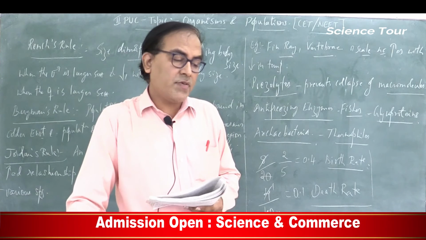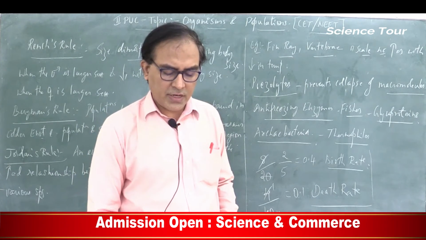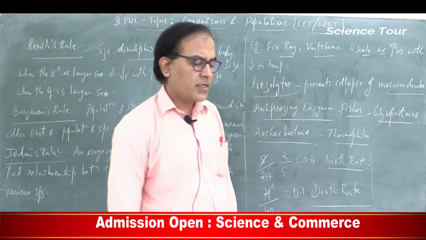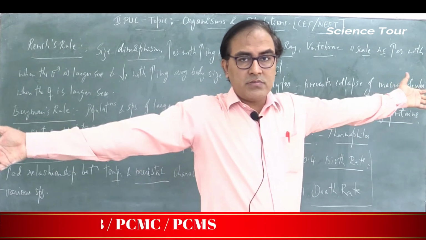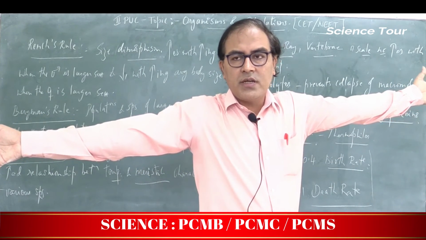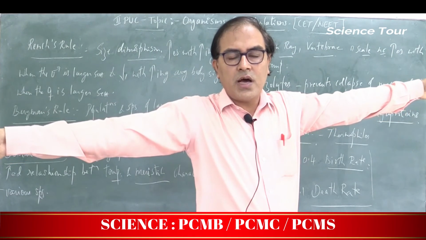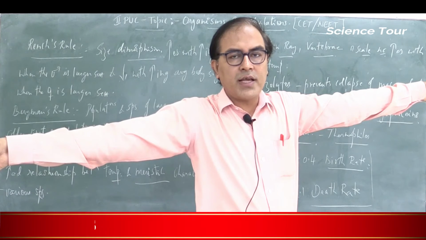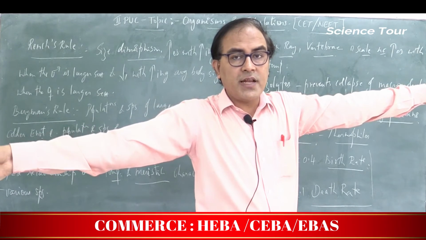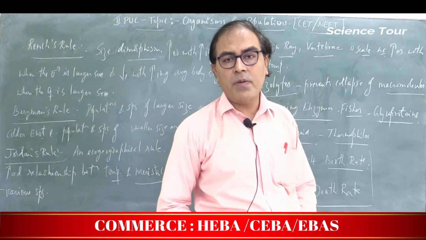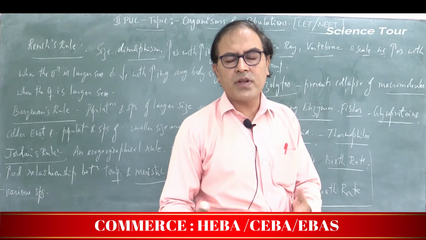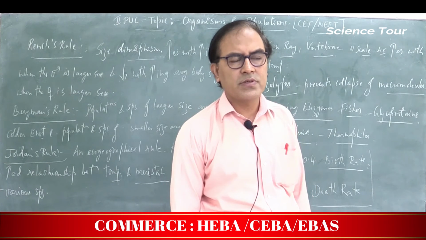Natural selection is given by Charles Darwin. There exists overpopulation. For example, in an ocean, a large number of fishes exist, but there is a struggle for existence. They compete for food, shelter and space.